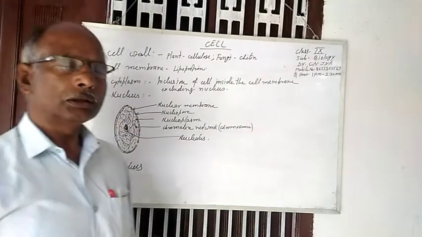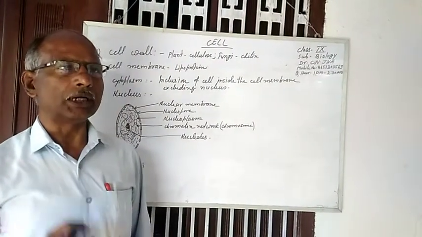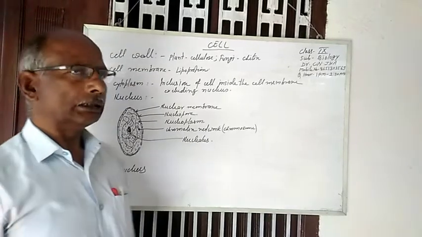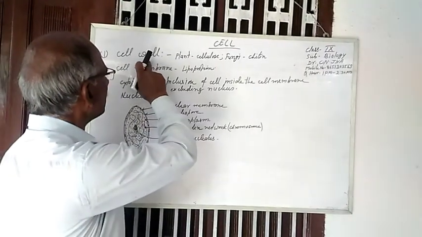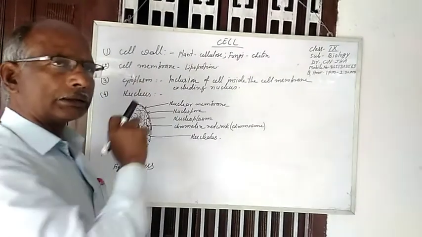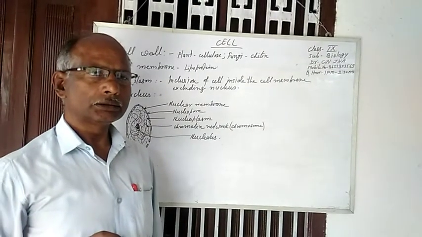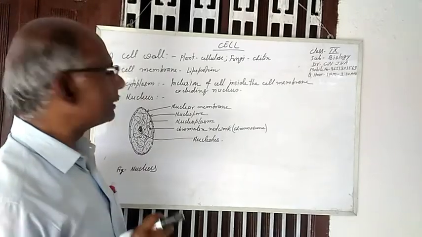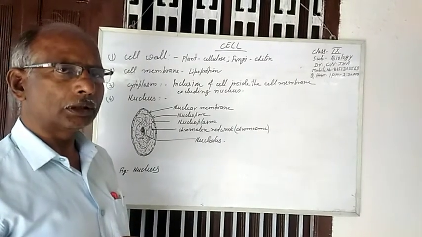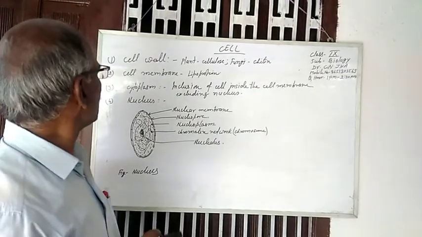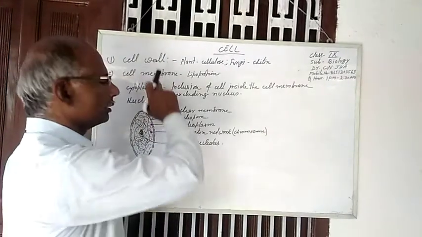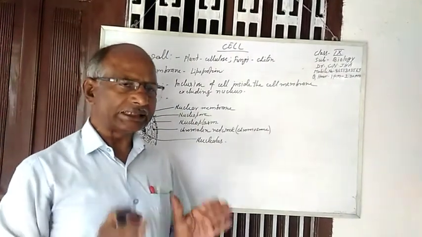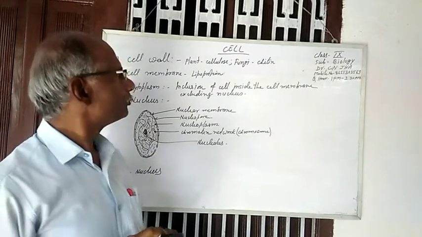Cell wall is only present in plant cell. It is absent in animal cell. This is rigid, thick, and non-living part of the cell. This cell wall gives rigidity to the cell.